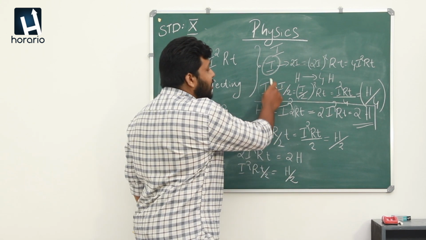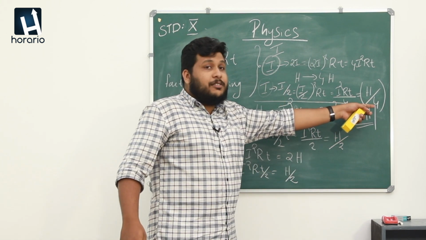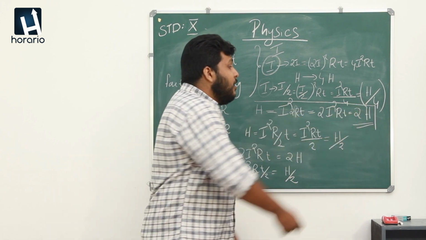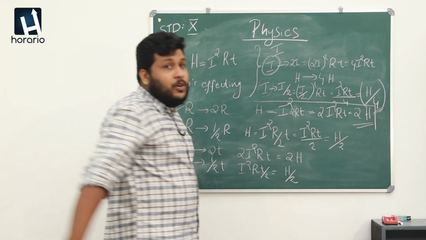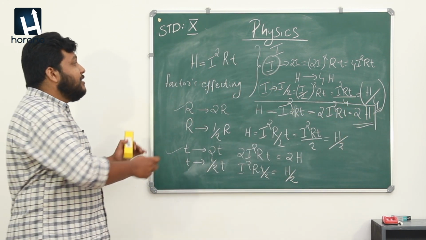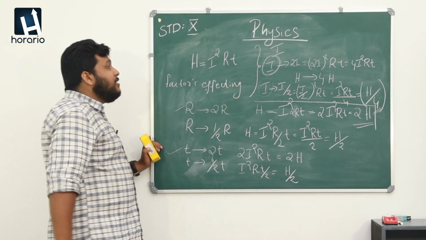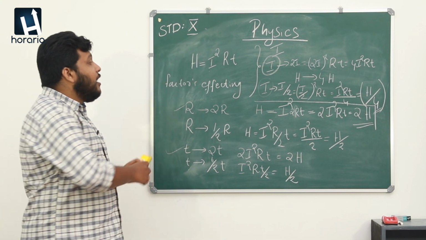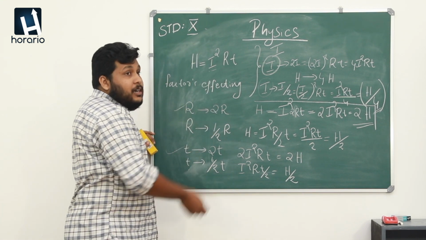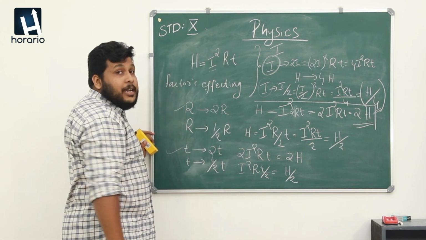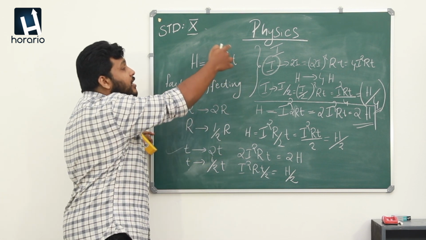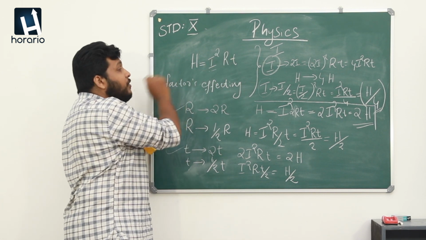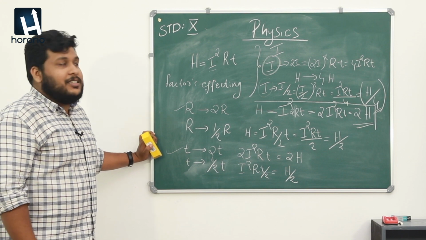If the current is halved, the decrease will be 4 times. So, this is very important considering the current. The factors affecting heat energy are three: current, resistance and time, and these always affect the amount of heat energy produced in a system.